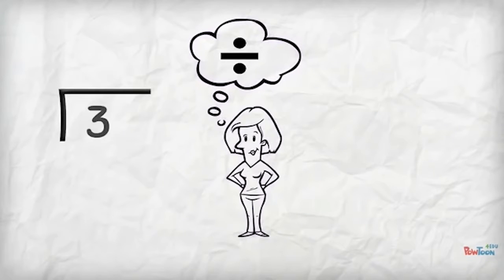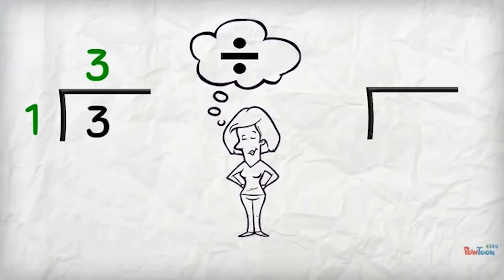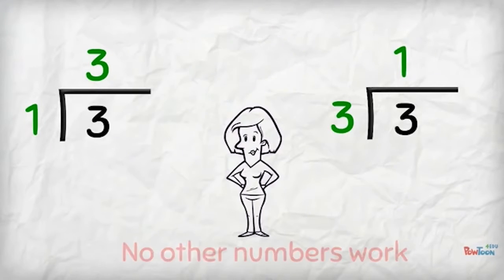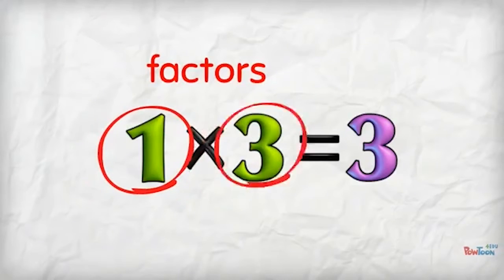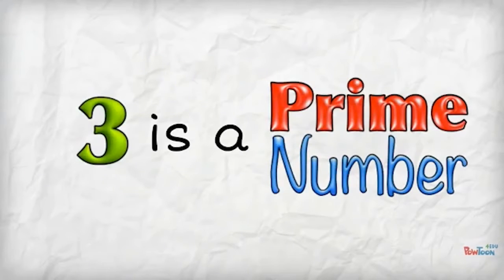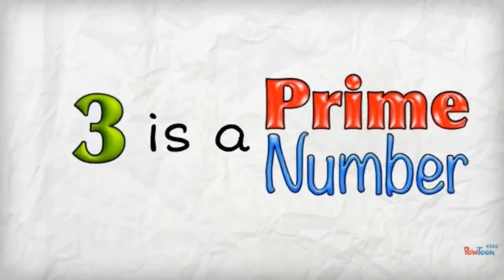If you prefer, you can use division. 3 divided by 1 is 3, or 3 divided by 3 is 1. I cannot use any other number to divide up 3. I can't use 2 because I get a remainder, 1 left over. You can see the only factors of 3 are 1 and 3 itself. This makes 3 a prime number.